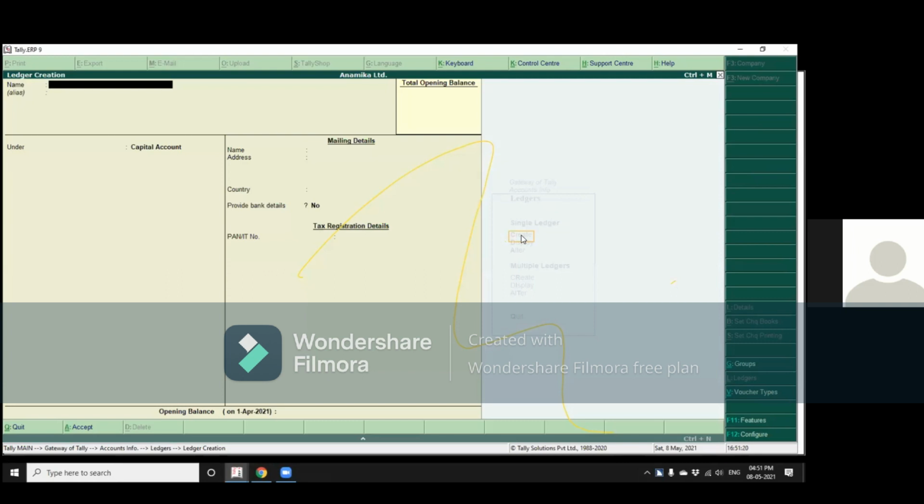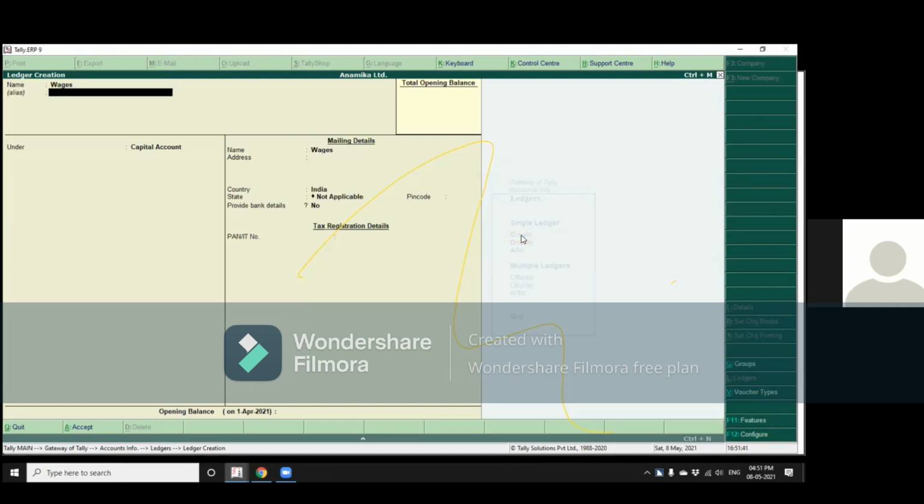JAWS here will not read out the edit field name, but the field name is account name. There, by default, you can type in any name you want. So let us type in, say, wages.